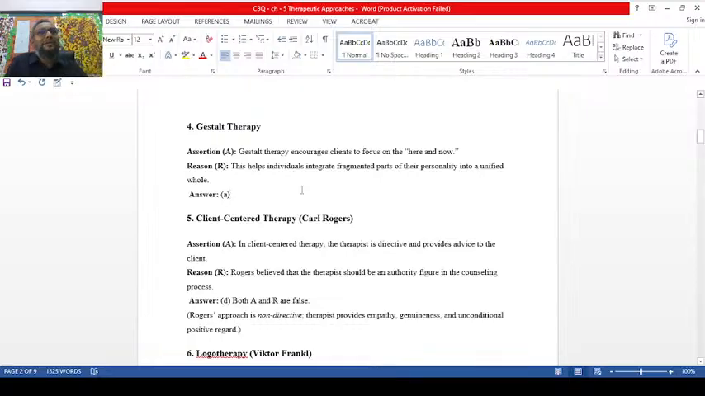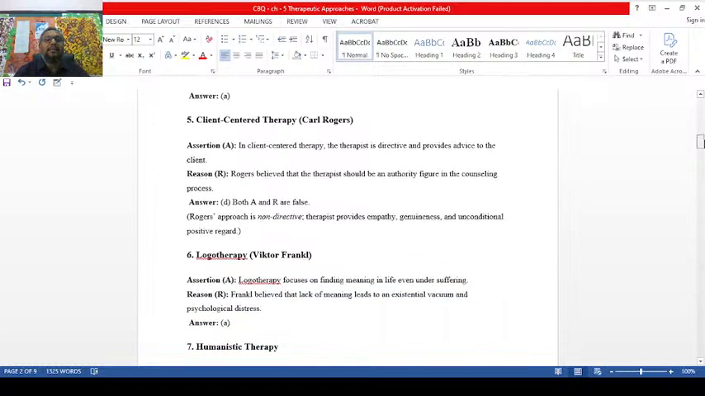All the psychotherapies are individualistic, meaning we are going to focus on one client. But the advantage of Gestalt therapy is that, at the same time, you can do it for multiple clients. Now the next point, client-centered therapy.